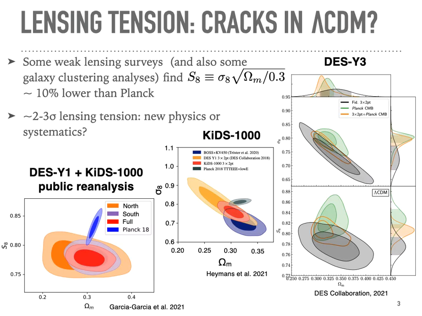And so that's illustrated in these figures here, where I'm showing Planck constraints and then KiDS and DES and a KiDS plus DES reanalysis. And you can see that all those contours are a little bit lower than Planck. There's about a 2 to 3 sigma tension. And it's really interesting. We want to know, is this indicative of some new physics beyond the ΛCDM model, or is it coming from systematics in the measurement?